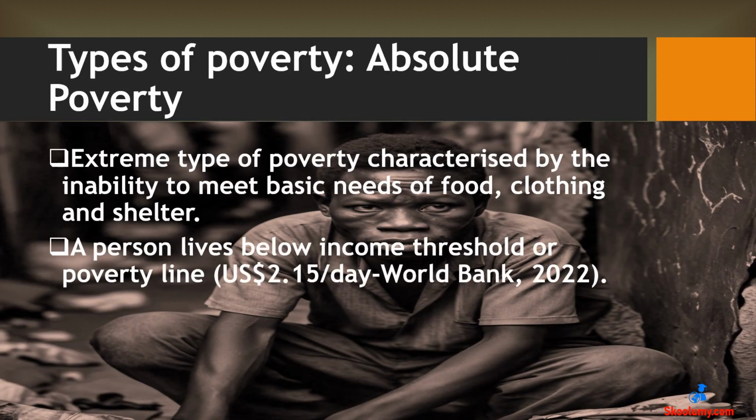Types of poverty. There are two types of poverty, namely absolute poverty and relative poverty. We will consider absolute poverty first. Absolute poverty is an extreme type of poverty characterized by the inability to meet basic needs such as food, clothing, and shelter.